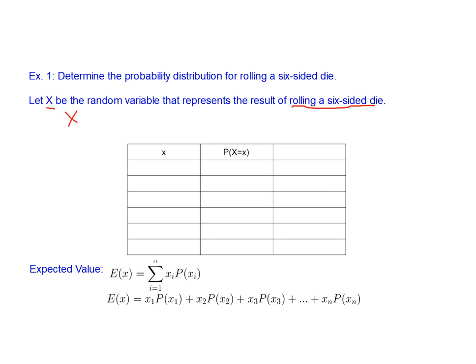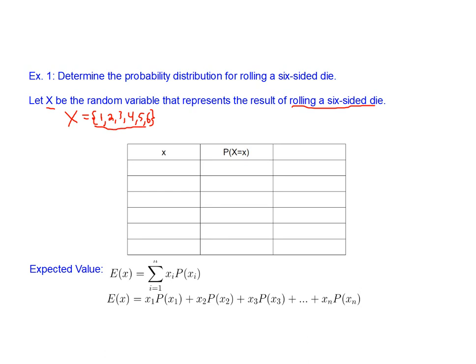X are all of the possibilities from our little experiment here. And our experiment here is rolling a six-sided die. So the set of all possible outcomes when we roll a six-sided die is a 1, a 2, a 3, 4, 5, and a 6. So again, the random variable is this whole set. This whole set is X, our random variable.